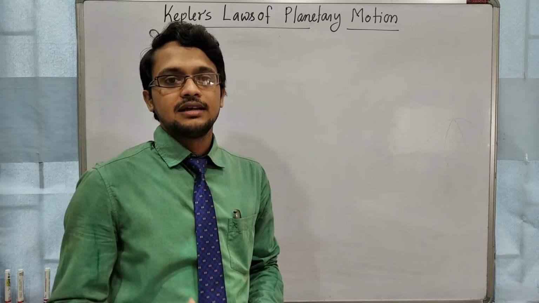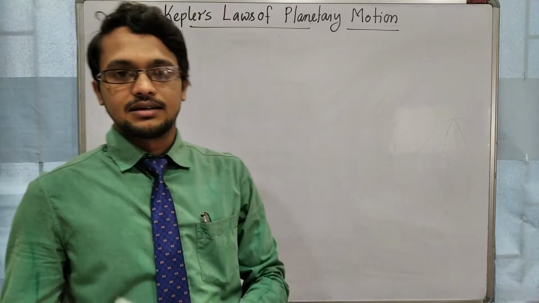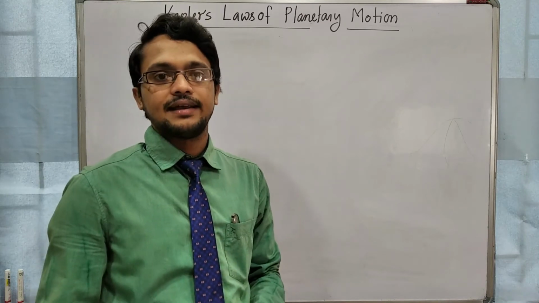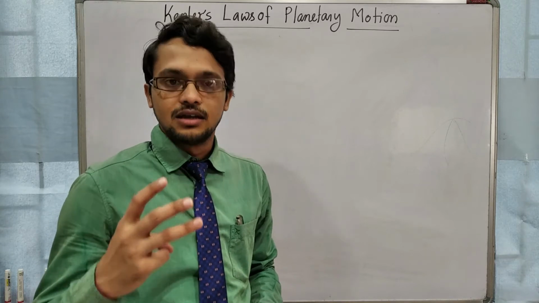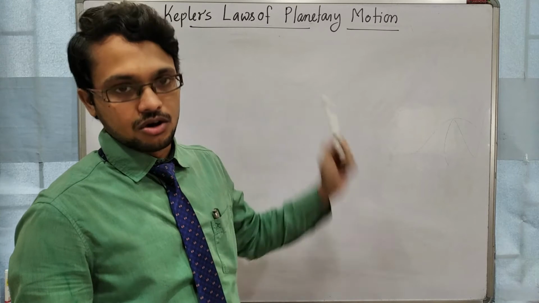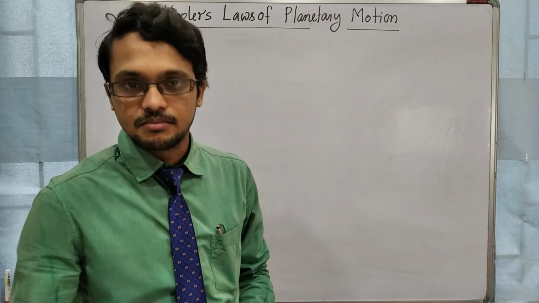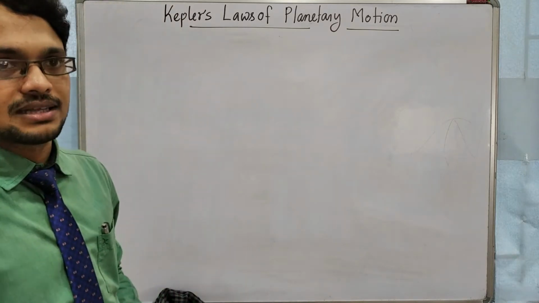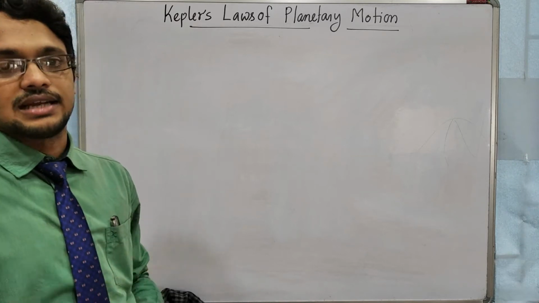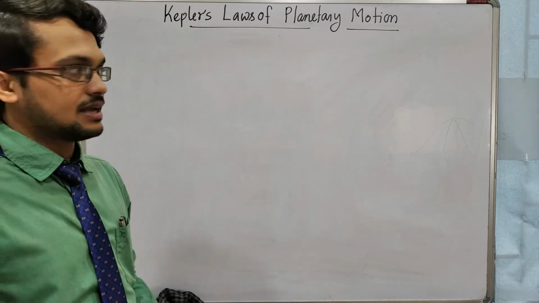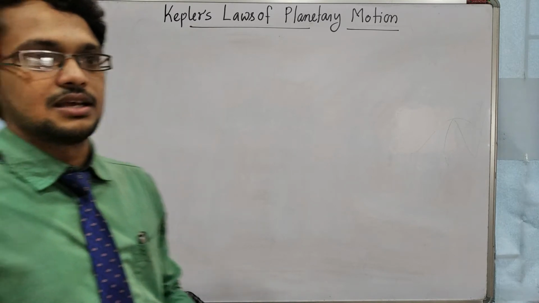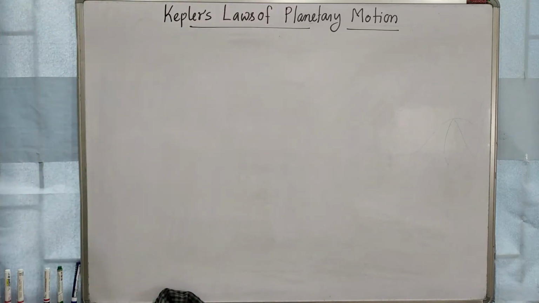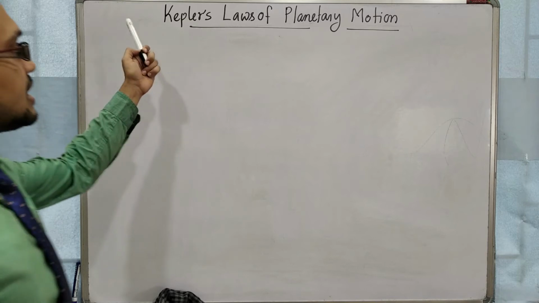Later on, the scientist Kepler comes and he analyzed Tycho Brahe's data properly, and he gave three laws. Those are known as Kepler's laws of planetary motion. Clear? So I will tell about this, and after that Newton's universal gravitational law comes into the picture, that we read in class 9, 10, 11, 12. So this is a little bit of history. Now come to Kepler's laws.